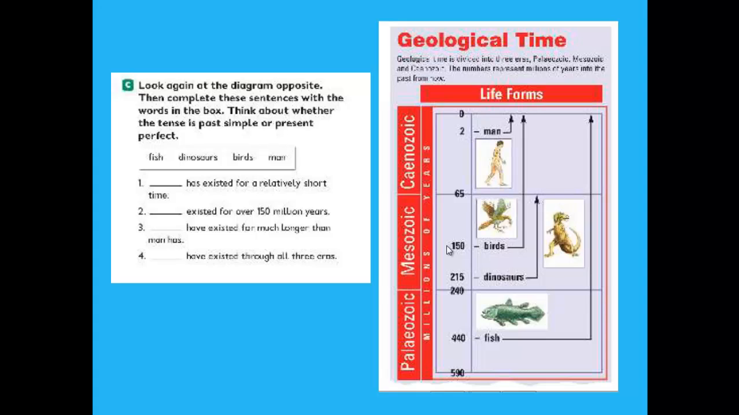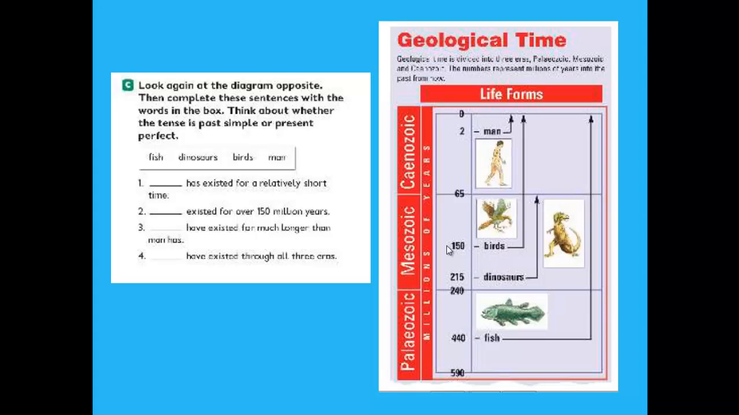Now, exercise number C, look again at the diagram opposite. Then complete these sentences with the words in the box. Think about whether the tense is past simple or present perfect. So here we have to draw our attention carefully. If the action happened and was completed in the past, we use past simple. If any action still exists, we use present perfect.